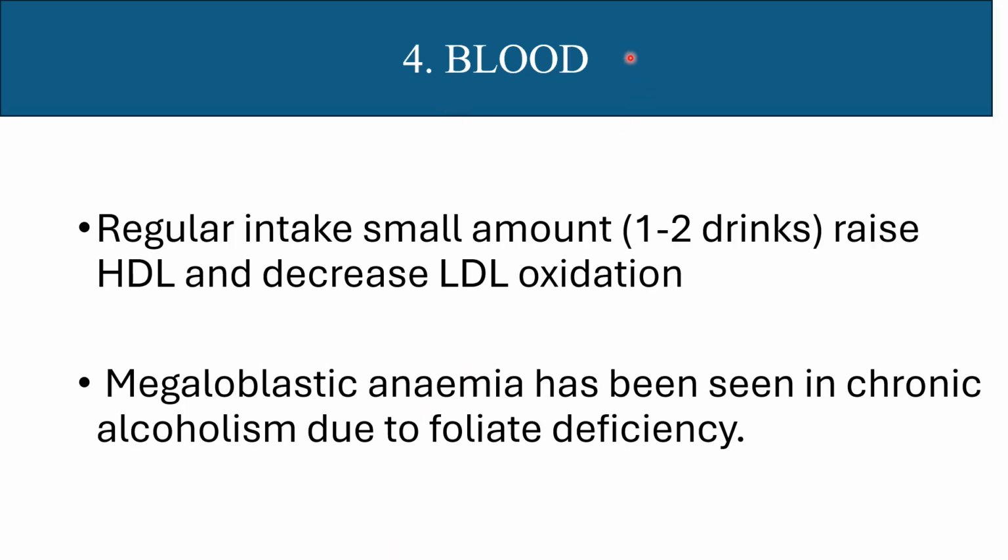Effect of alcohol on blood: regular intake of a small amount raises high density lipoprotein and decreases low density lipoprotein oxidation. Megaloblastic anemia has been seen in chronic alcoholism due to folate deficiency.